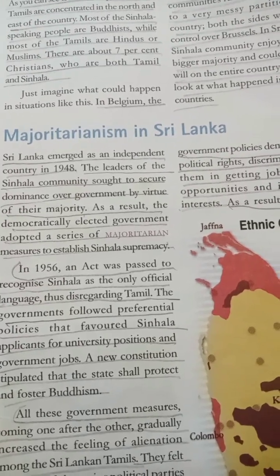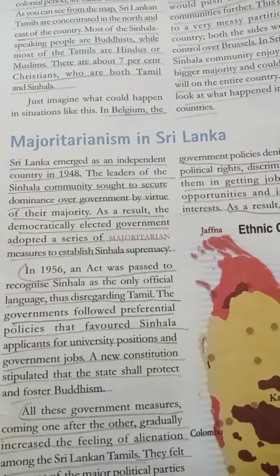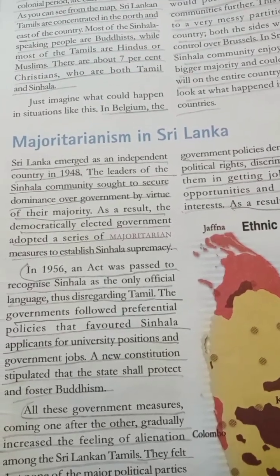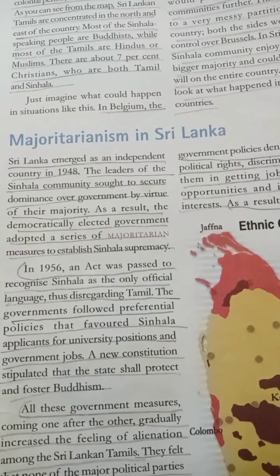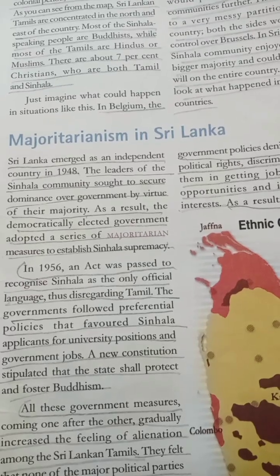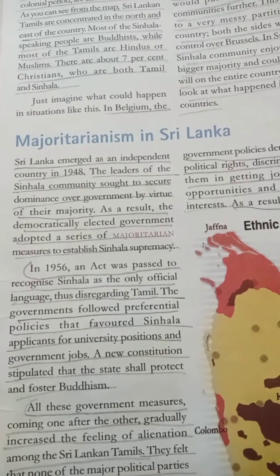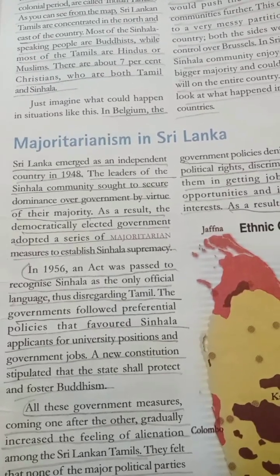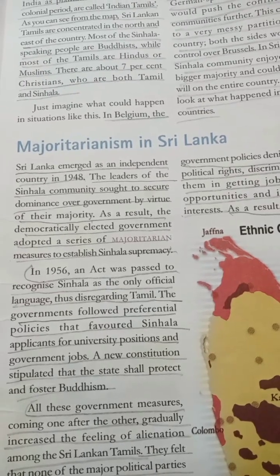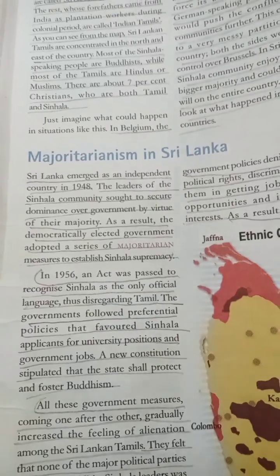Then in which year was the language policy started? 1956. Which language was preferred for the majority group of Sri Lanka? So obviously they will ask you four different languages: Tamil, Sinhala, Indian language, the Christian language, the English language. Okay? So you have to put up the right answer. So I hope you are understanding better.